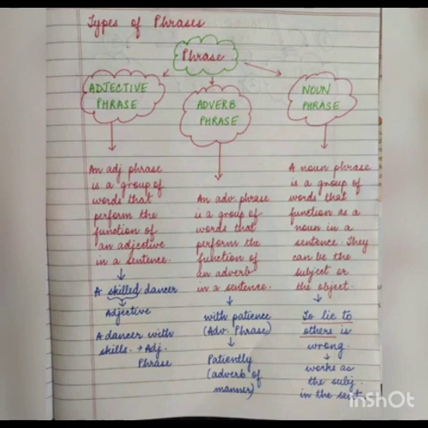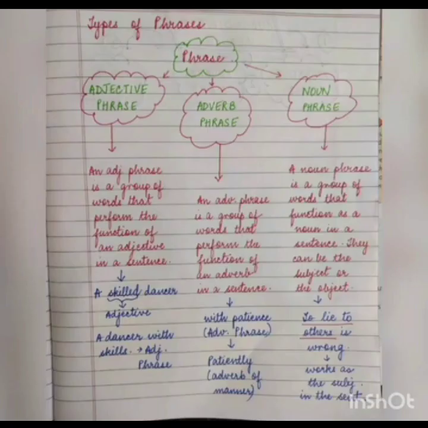Then we have the third one, which is noun phrase. Now what is a noun phrase? A noun phrase also has the same function in the sentence as a noun has. What functions does a noun have in a sentence? It can be the subject of the sentence, it can be the object of the sentence. I've always told you, while teaching in the class also, that the subject and the object will always be a noun, or pronoun, right? So a noun phrase will also work as either the subject or the object. It can also work as the object of the preposition or the complement in a sentence.